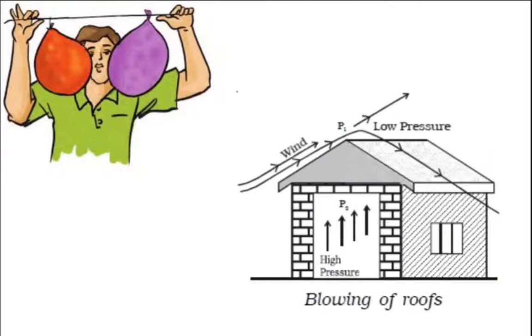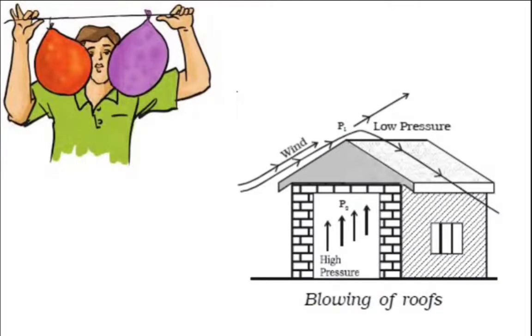Similarly, this experiment suggests that if you place two balloons and pass air between them with the help of your mouth, these balloons will come closer to each other. Why? Because the outer sides will be at high pressure, and the wind blowing out of your mouth will create a low pressure area. Due to this change in pressure, high versus low, both the balloons will come to the center like this. This is what is shown in this figure.